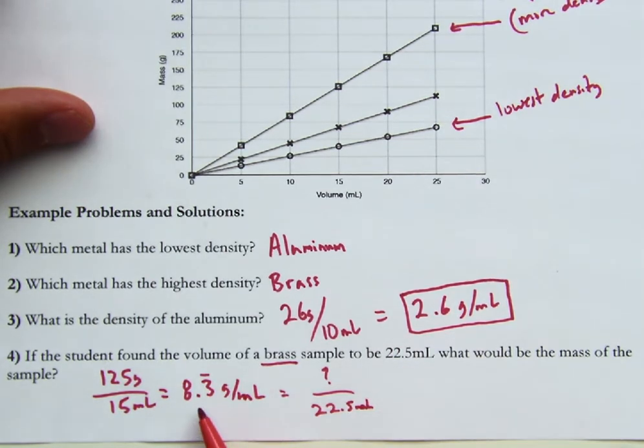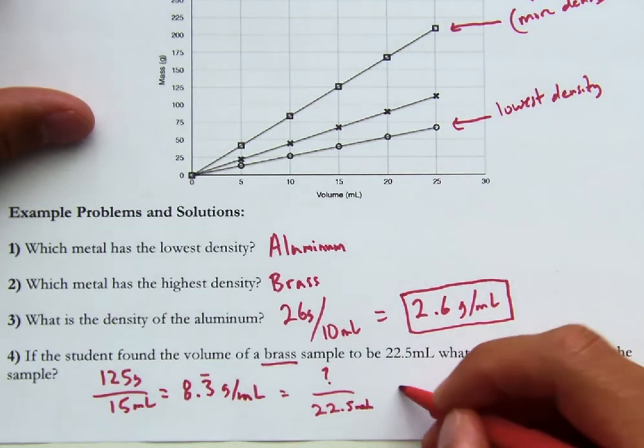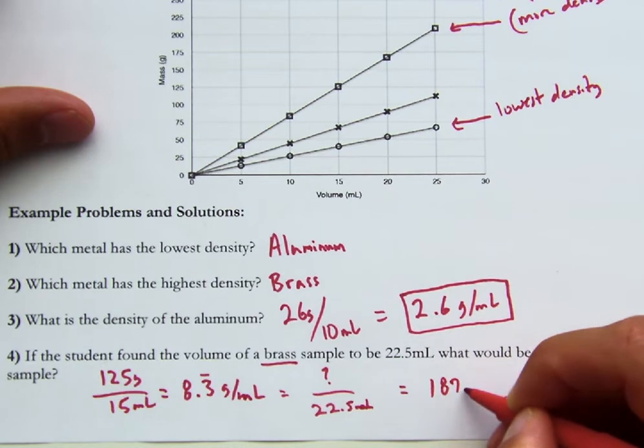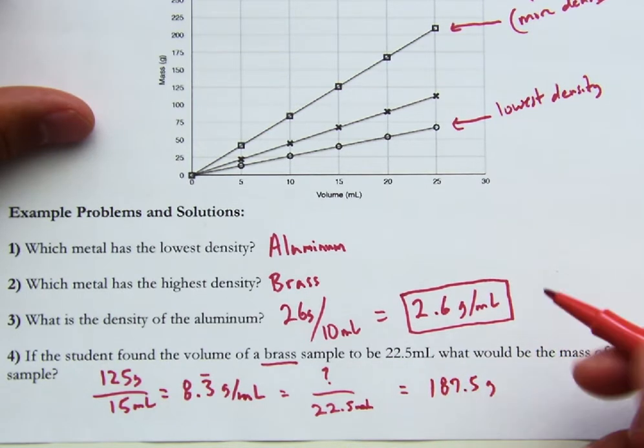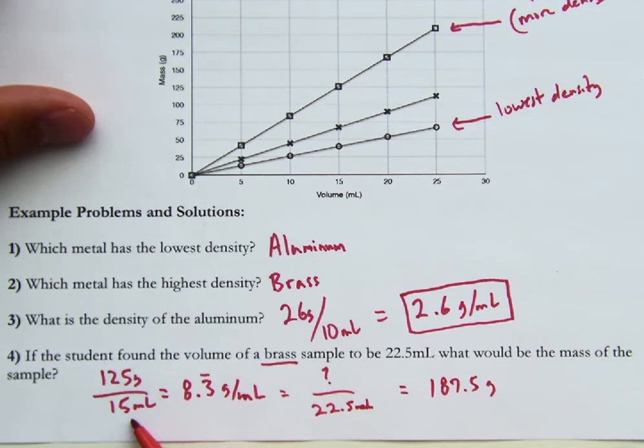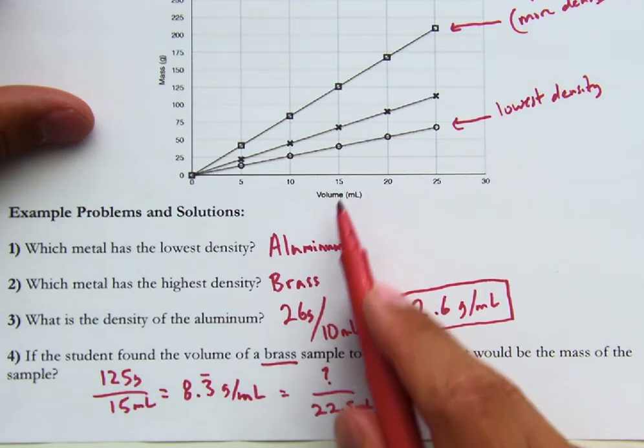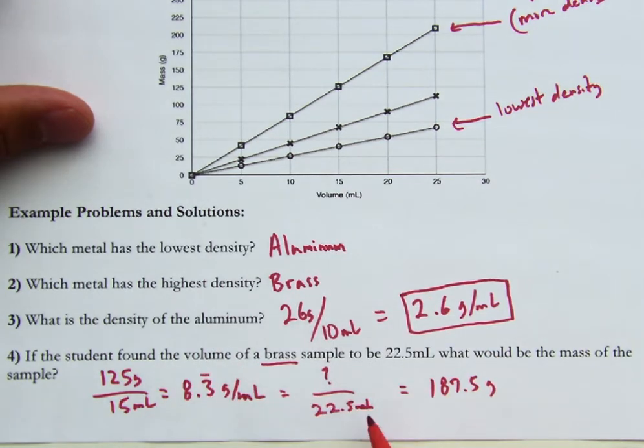So if it's 8.3 grams per milliliter and we have 22.5 milliliters, we're just going to multiply these two. If you multiply them, you get 187.5 grams. I guess we're saying it's 2 sig figs. How you did the measurement on this, we don't really know the precision, but we will just round it to 2 sig figs because I wrote 2 sig figs here and 2 sig figs here.